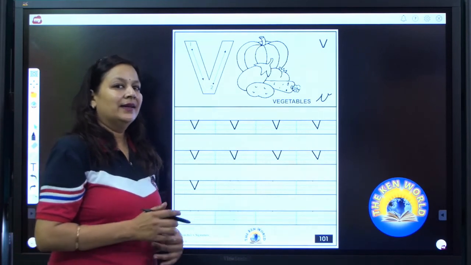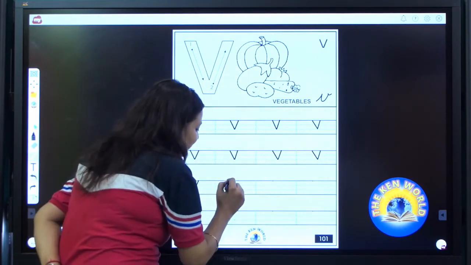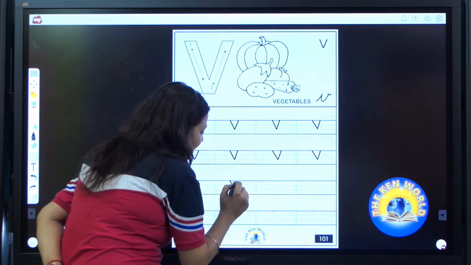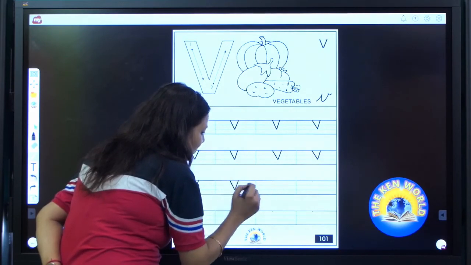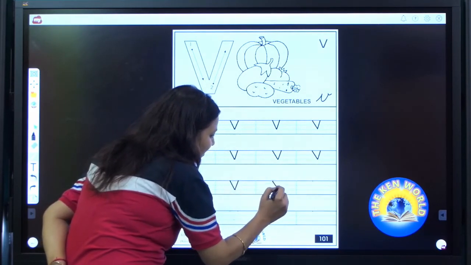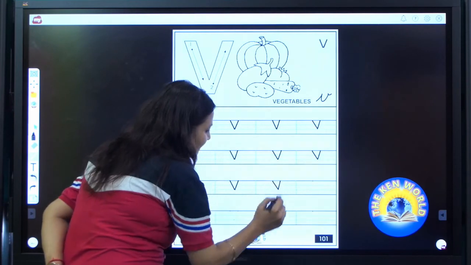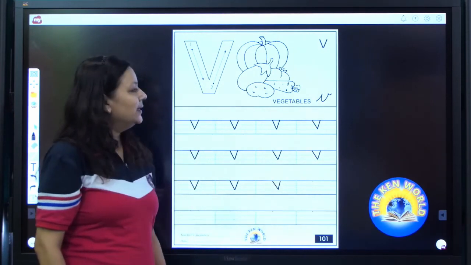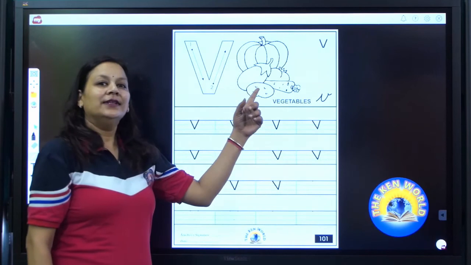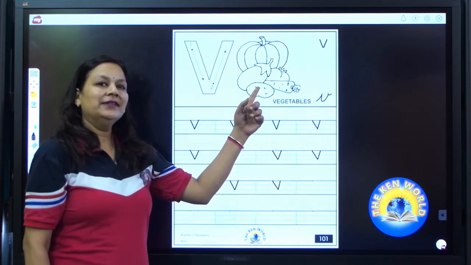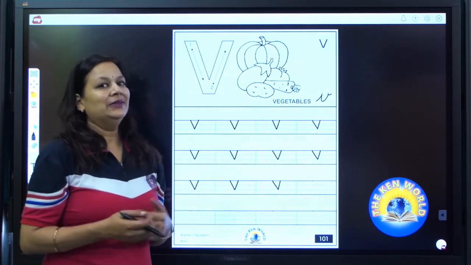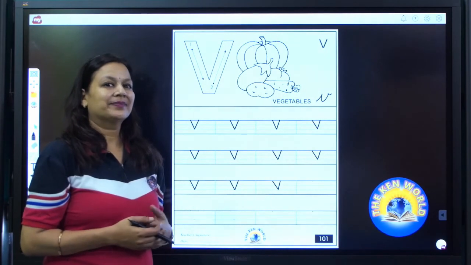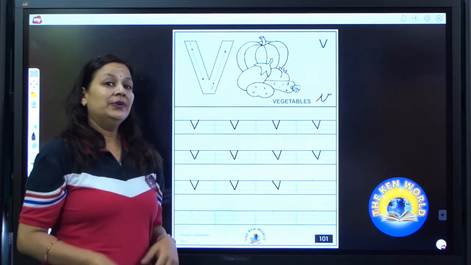Done? Now it's my turn. Draw a slanting line. One more slanting line. V says V. V as in vegetables. Now it's your turn to write V. Write it beautifully.